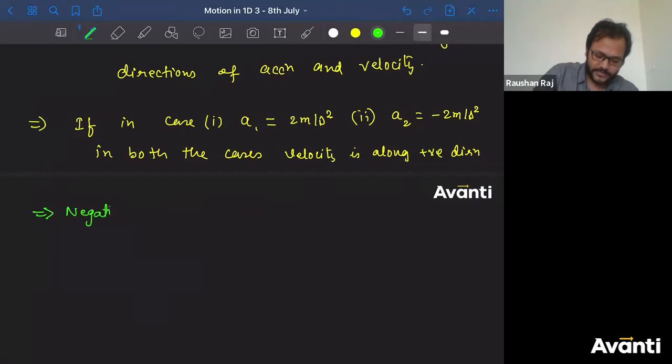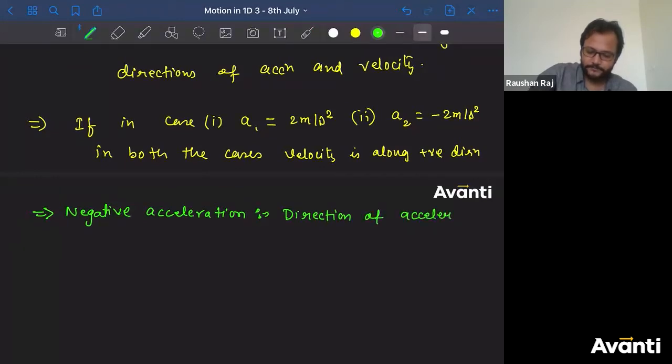Whenever you see negative acceleration, minus 2 meter per second square, minus 4 meter per second square, what does that mean? Negative acceleration only means that the direction of acceleration is opposite to the assigned positive direction. That's it.